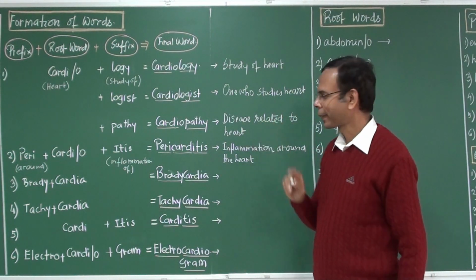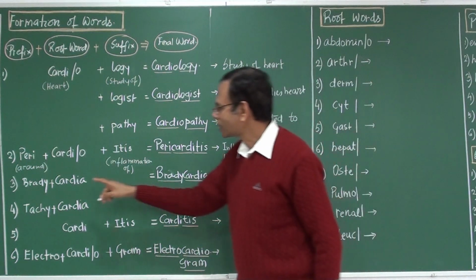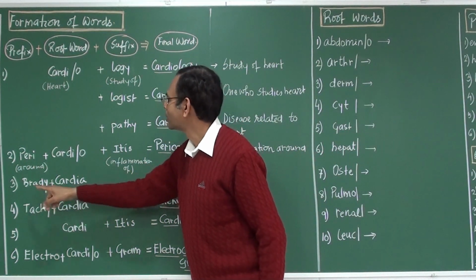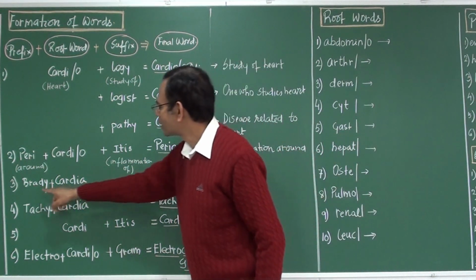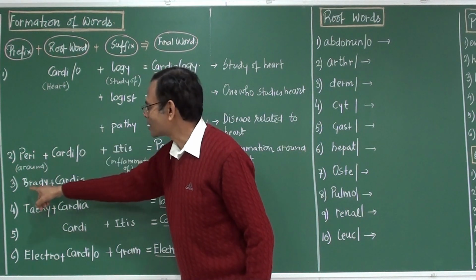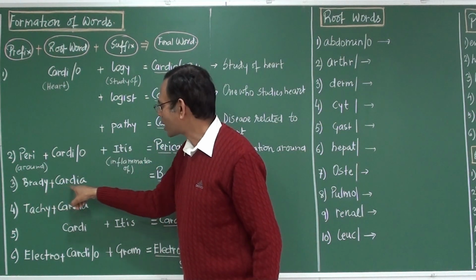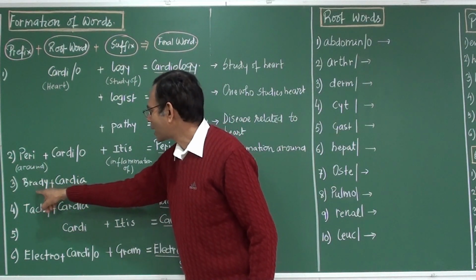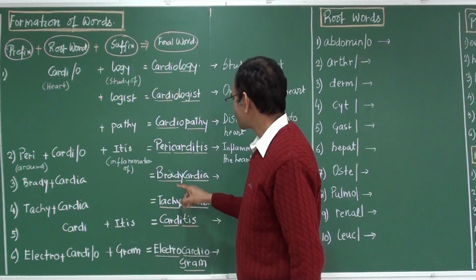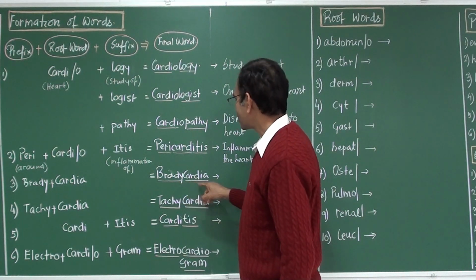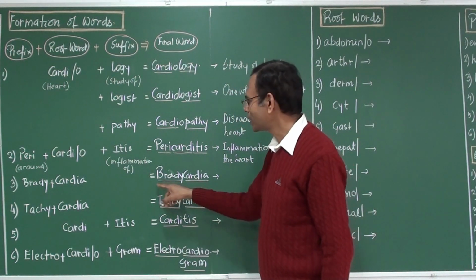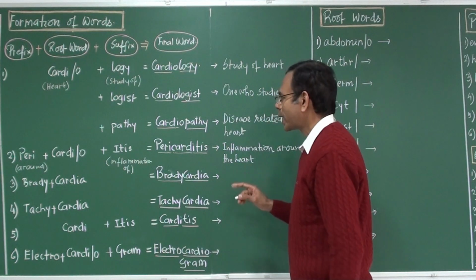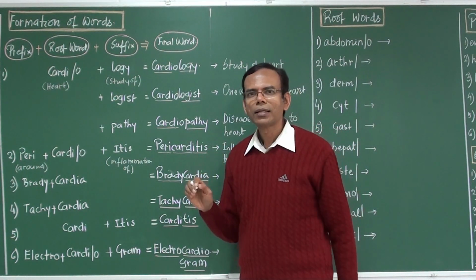Okay. Then there is the word Brady. The prefix is Brady plus cardi, and an A is added. So Brady plus cardi gives bradycardia. What is the meaning of Brady? Slow.